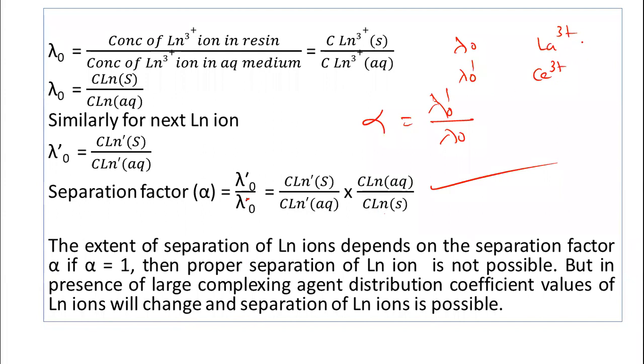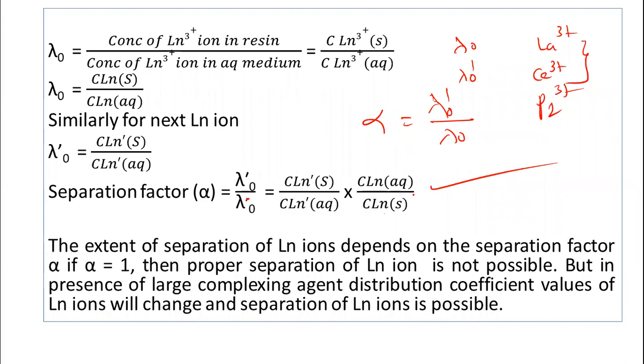So this separation factor is for neighboring lanthanum ions. Similarly, we can take the next lanthanum ion, praseodymium tripositive, and get the distribution coefficient for this also. In this way, one by one, we are going to calculate the separation factor alpha. Now, the extent of separation of lanthanum ions depends upon the separation factor alpha.